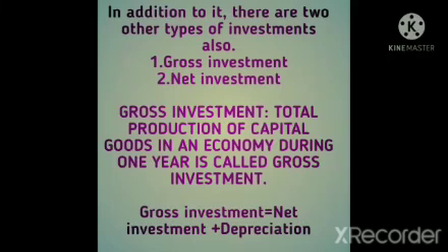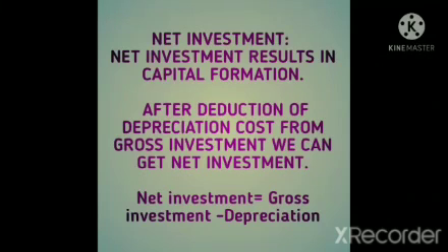In addition to it, there are two other types of investments. First is gross investment and second is net investment. Gross investment means the total production of capital goods in an economy during one year. Gross investment is equal to net investment plus depreciation. Net investment results in capital formation after deduction of depreciation cost from gross investment. We can get net investment: net investment is equal to gross investment minus depreciation.